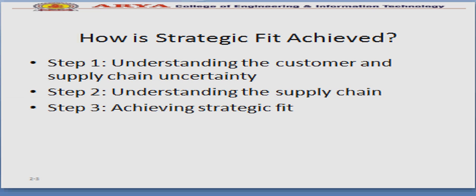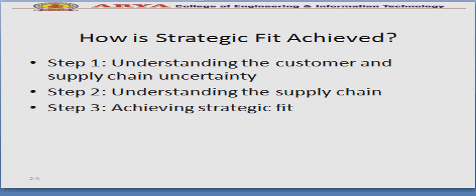Understanding the customer and supply chain uncertainty. Here the customers are also uncertain. Lifestyle is changing, tastes are changing, likes and dislikes are changing from the customer point of view. And supply chain uncertainty is there. A lot of problems are there.